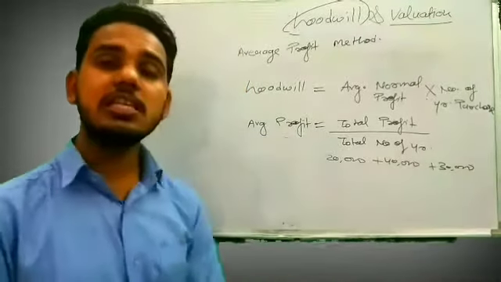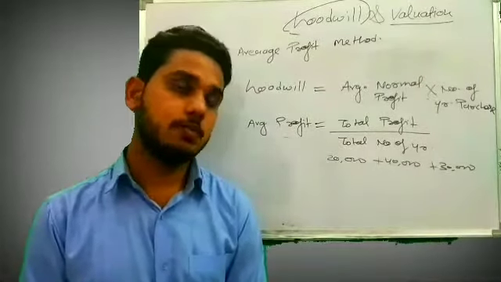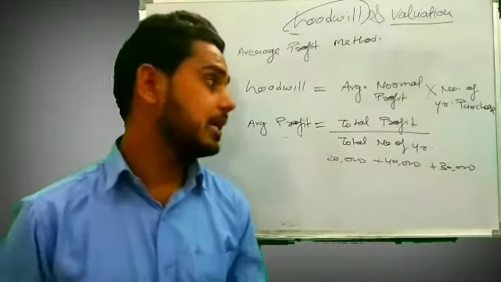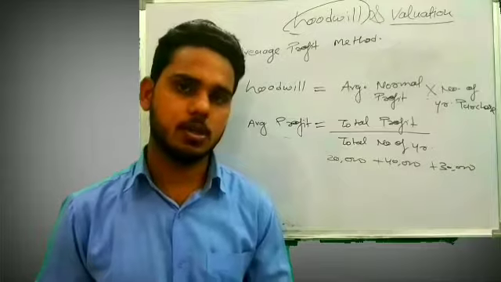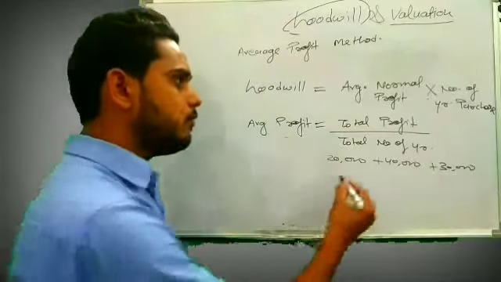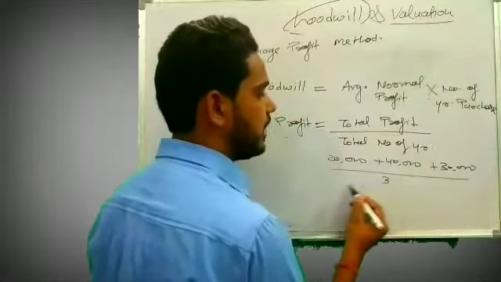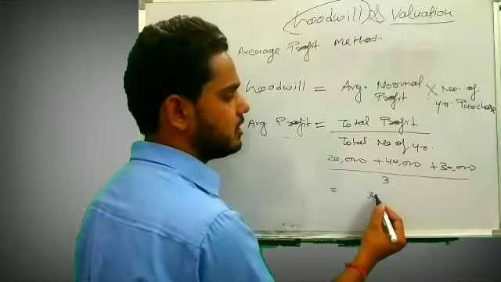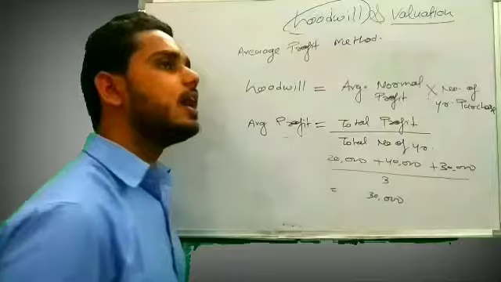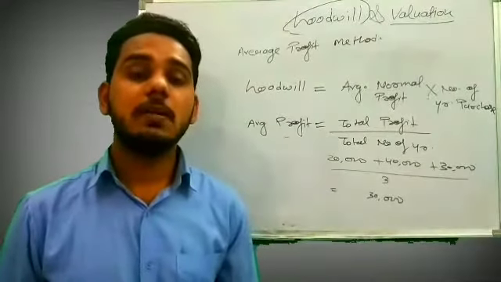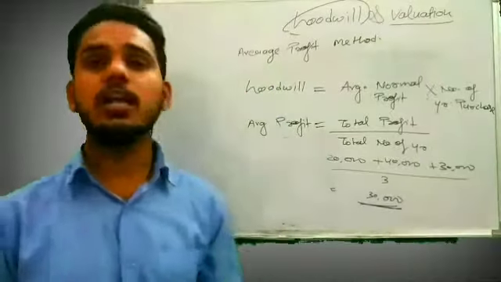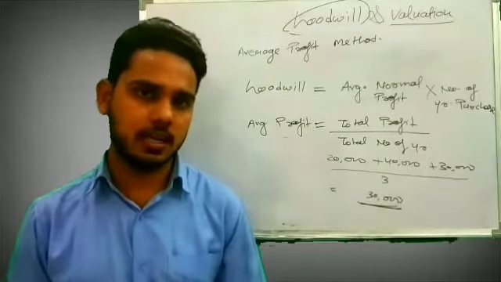So this is the profit of 3 years. If we take the average of these three, it will be 40 plus 20, 60, 60 plus 30, 90, divided by 3, so 30,000. That is our average profit. What it means is that we are earning on an average 30,000 of profit every year.